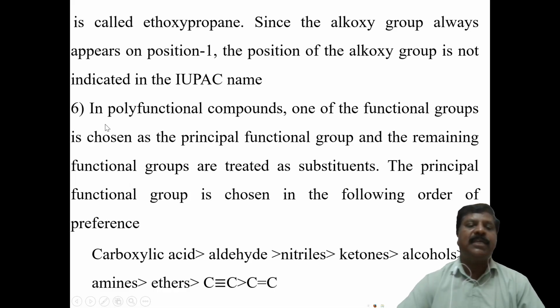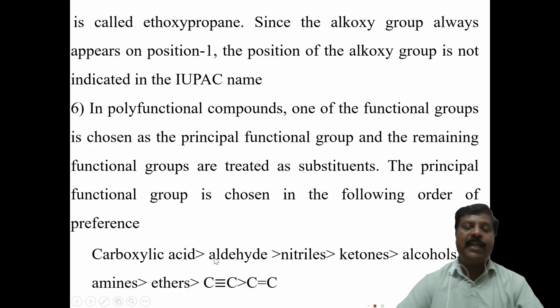Okay. Next, the last rule: in a polyfunctional compound, one of the functional groups is chosen as the principal functional group, and the remaining functional groups are treated as substituents. The principal functional group is chosen in order. Suppose carboxylic acid is there, first you have to give it preference, and it should be oic acid. Wherever carboxylic acid is there, it must be oic acid. Then if there is an aldehyde, compared to aldehyde and carboxylic acid, the aldehyde group should be taken as a substituent, and the carboxylic acid should be called the functional group.